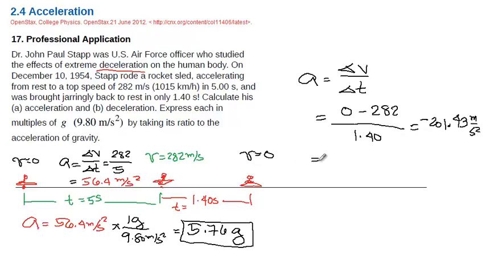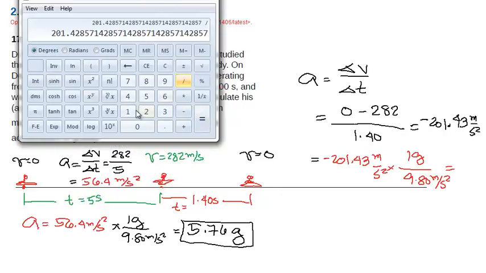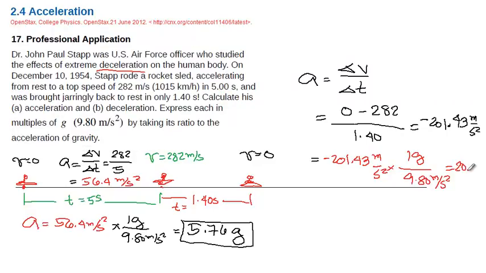And again, expressing that in terms of g, let me write that down here. Negative 201.43 meters per second squared multiplied by 1g, which is 9.80 meters per second squared, so I divide that by 9.80. It gives me 20.56, or 20.55 g.